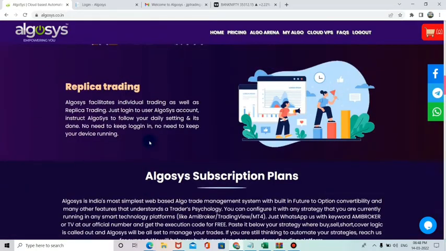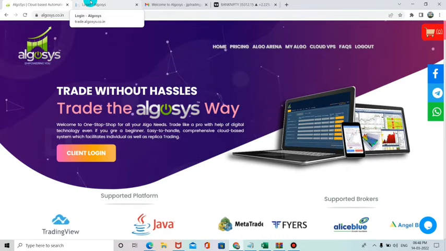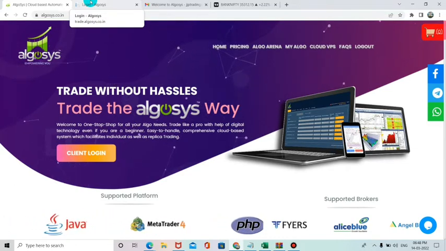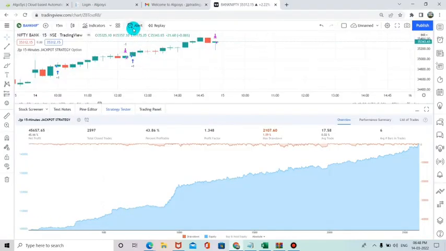After this, we will be connecting our Demat to our automation system. For this, we have got the permission with the Algosys platform. Right now, for fixing the alert with TradingView, we need the pro or premium version of TradingView. Then only can we fix the alerts and transfer them from TradingView to Algosys. Instead of this, we have connected the Algosys platform directly, and now whatever signals come from our TradingView account will be directed to the Algosys platform.